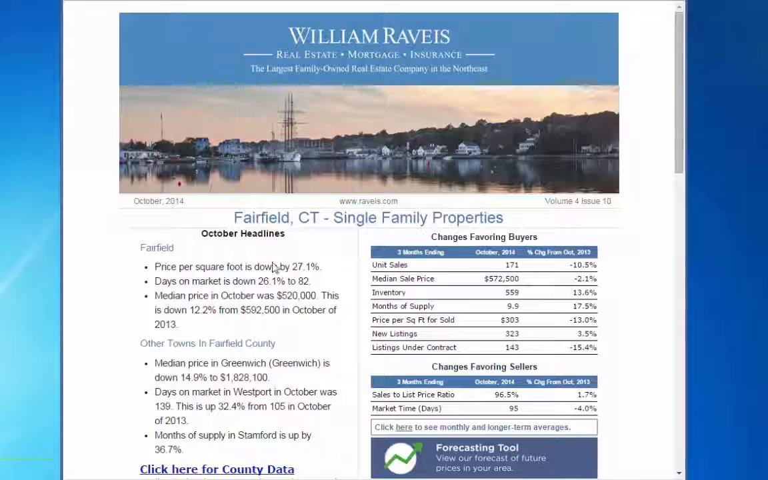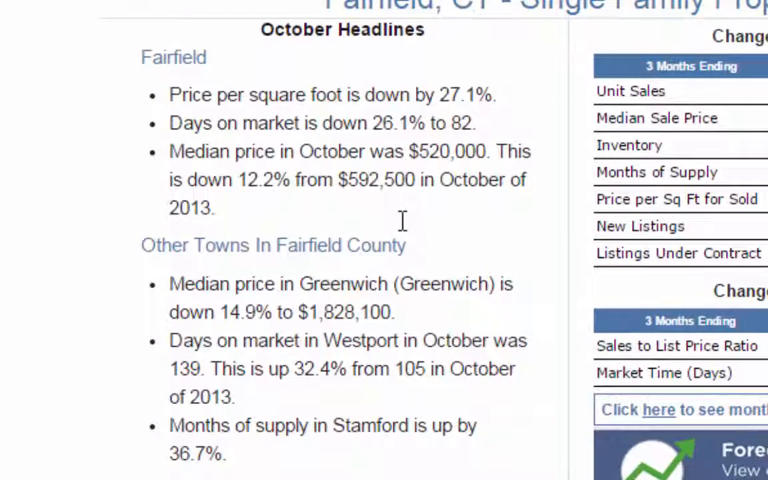Starting at the top, let's look at the headlines. Headlines are broken out into two sections. We have headlines for the town itself as well as headlines for other towns in the same county. Where do the headlines come from? Headlines are based on changes in key market indicators from the previous year.